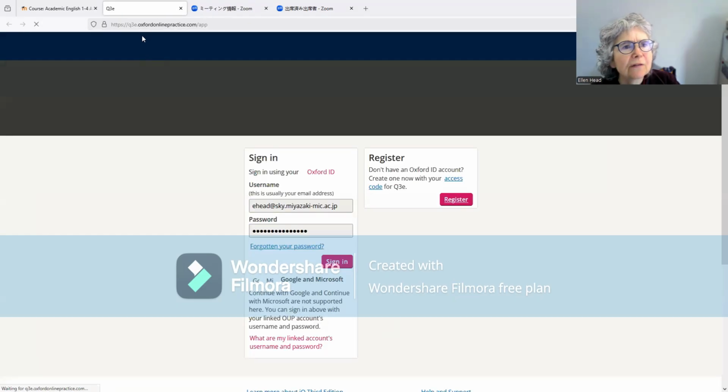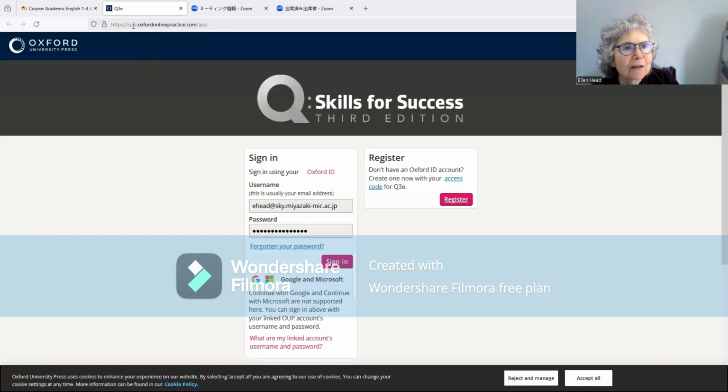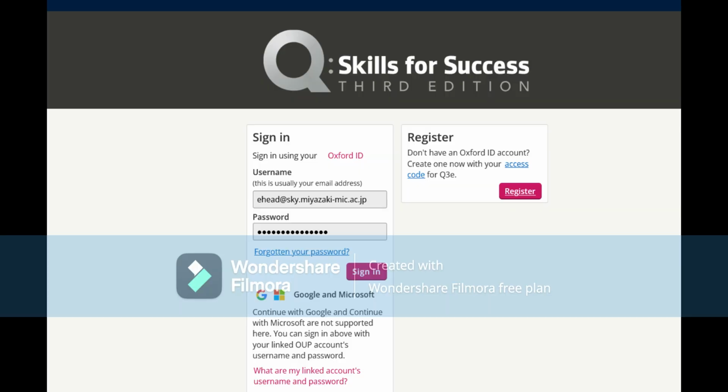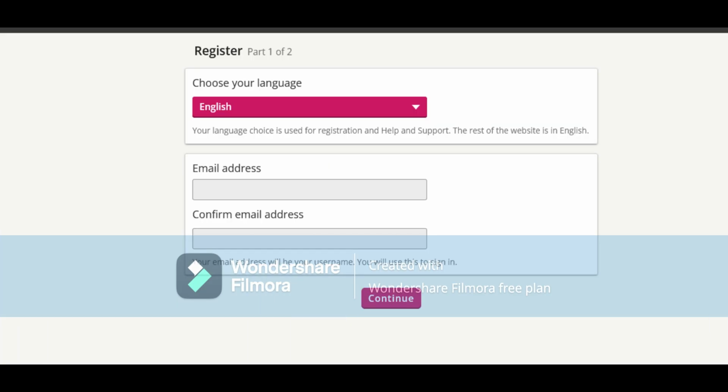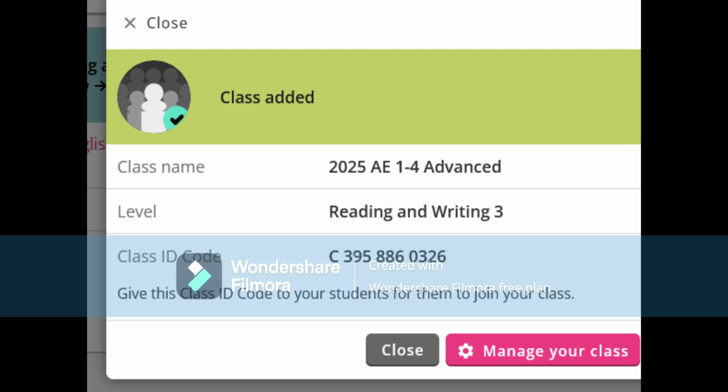The address is quite easy to find. After you look for it a few times, if you search for https q3e oxfordonlinepractice.com/app, you can also do it online without the app, but it tends to crash a little bit more. On the Oxford English Practice website, you need to register. To do that, you need your email and you need a code which you'll get from the textbook after you buy the textbook.